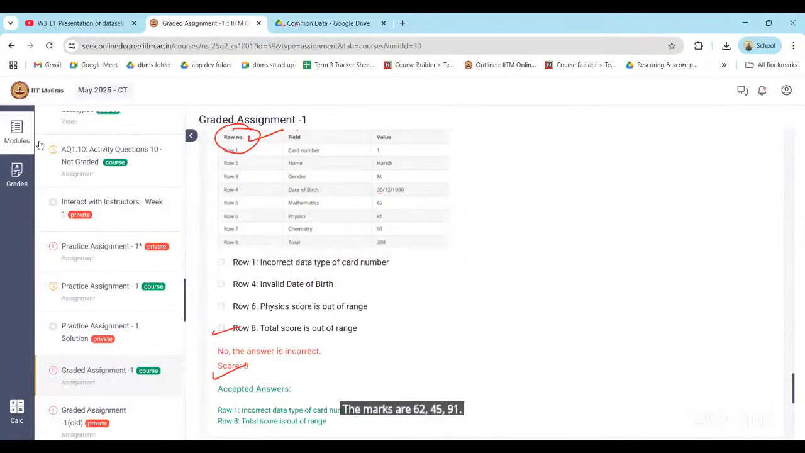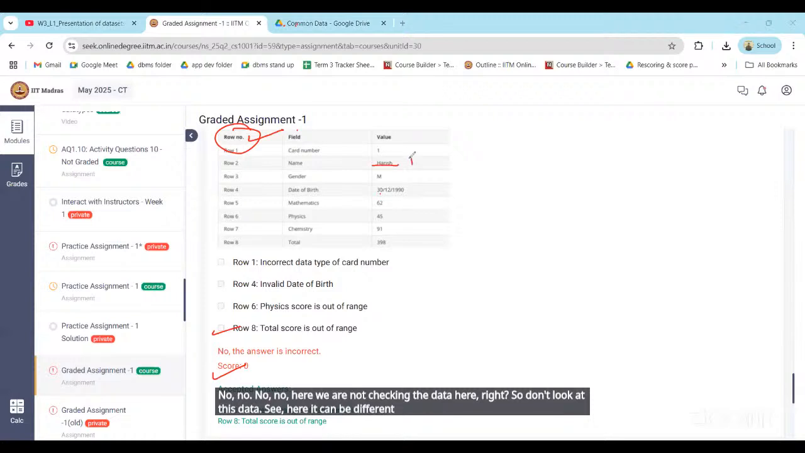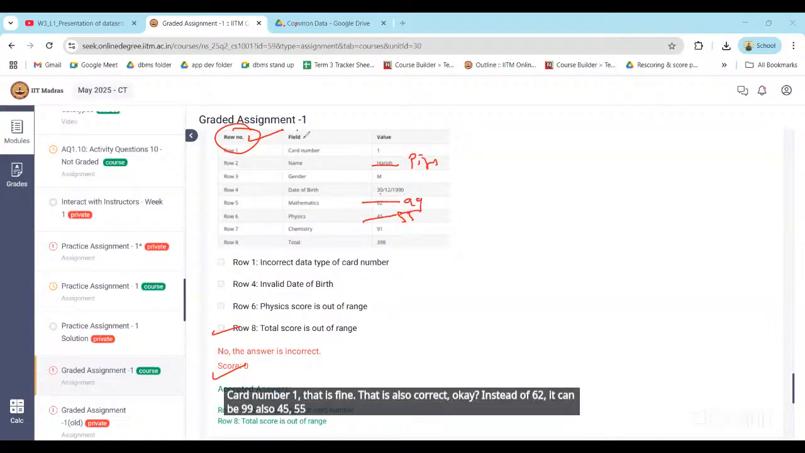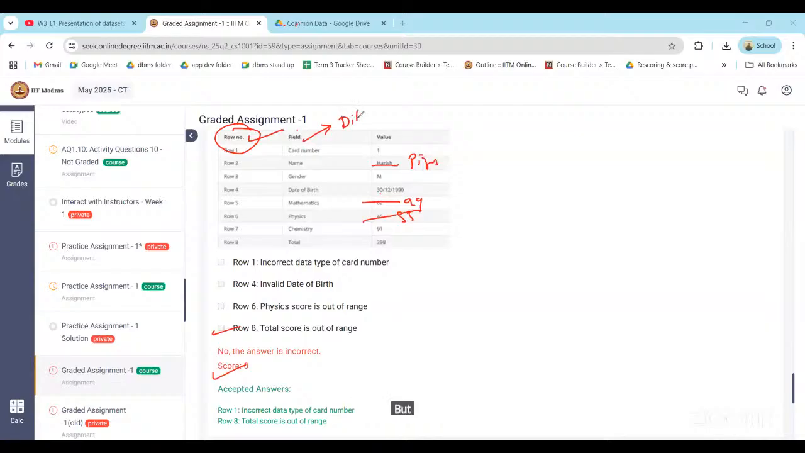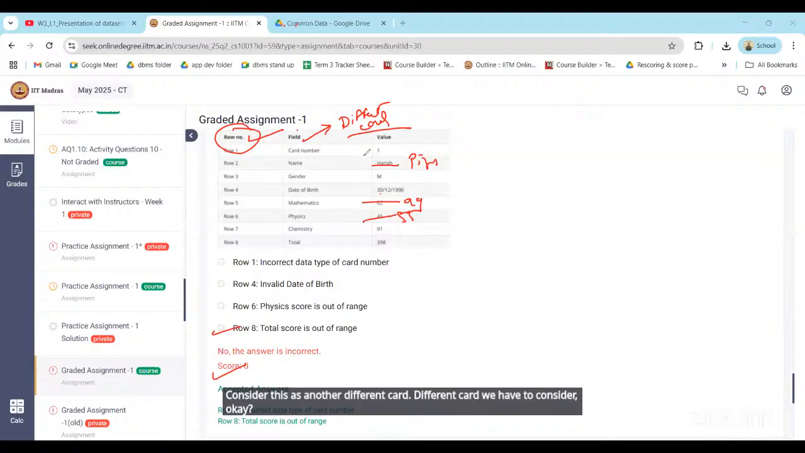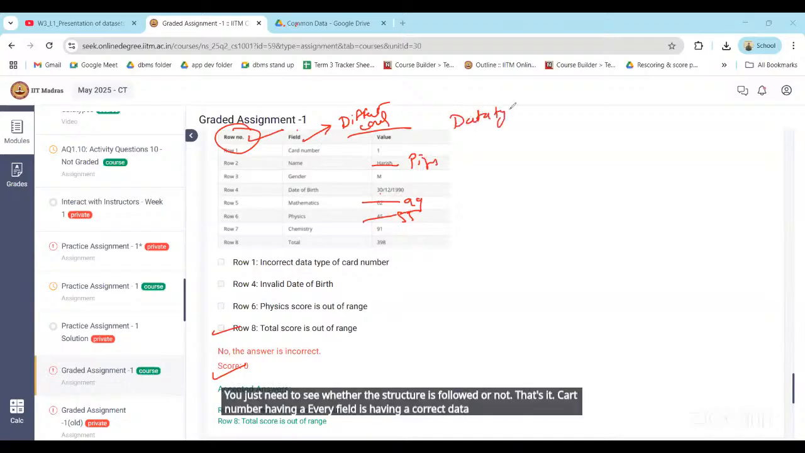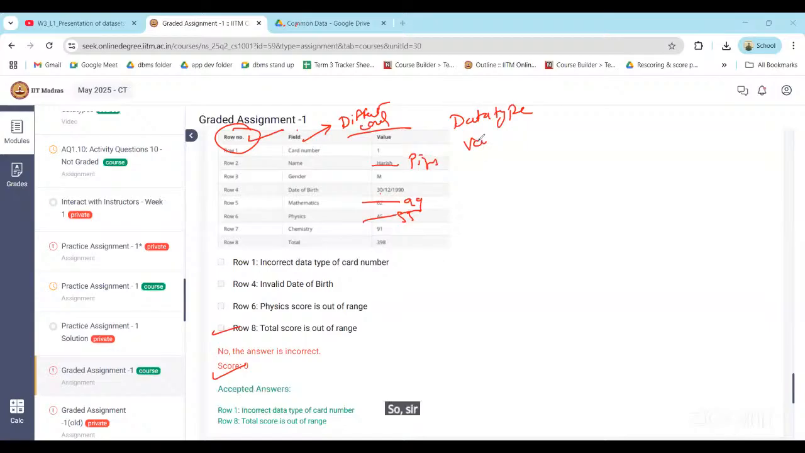See, here it can be different also. Instead of Harish, it can be Piyush also. Card number 1, that is fine. That is also correct. Instead of 62, it can be 99 also, 45, 55 also. Consider this as another card. They didn't give it like that. A different card we have to consider. You just need to see whether the structure is followed or not. That's it. Every field should have a correct data type and its value. Only 2 things are there, data types and its corresponding value.